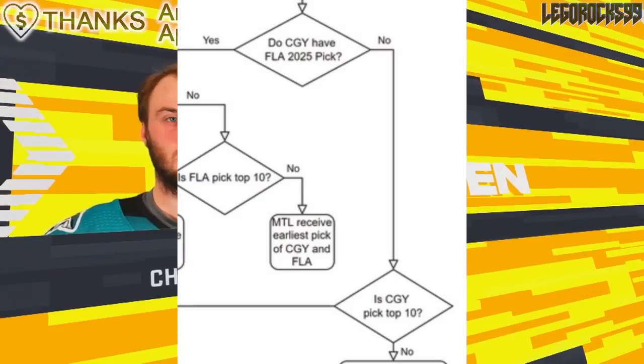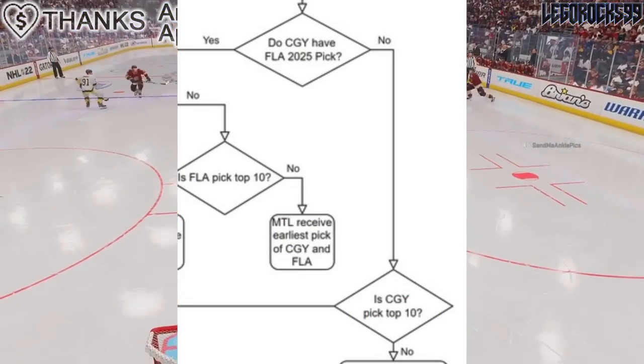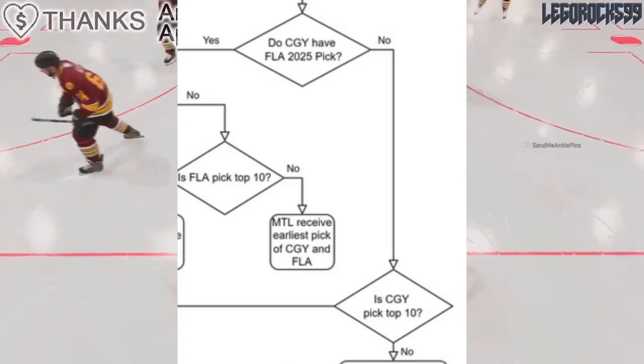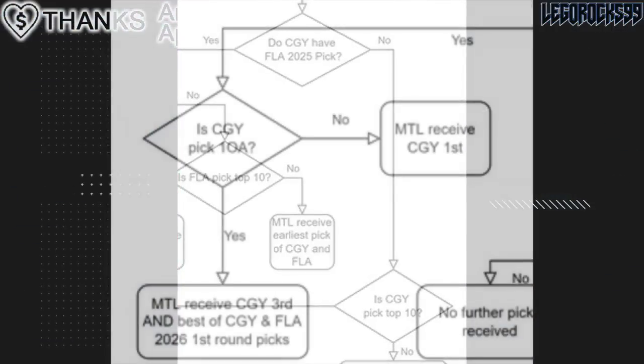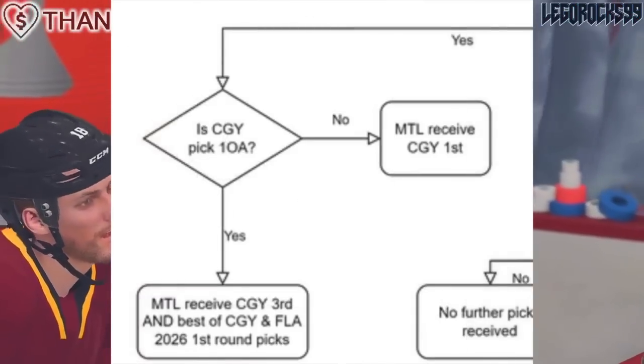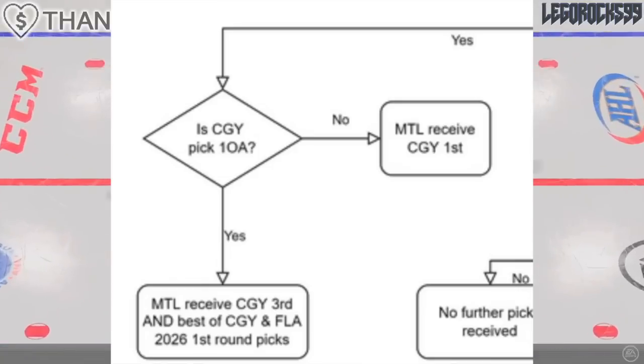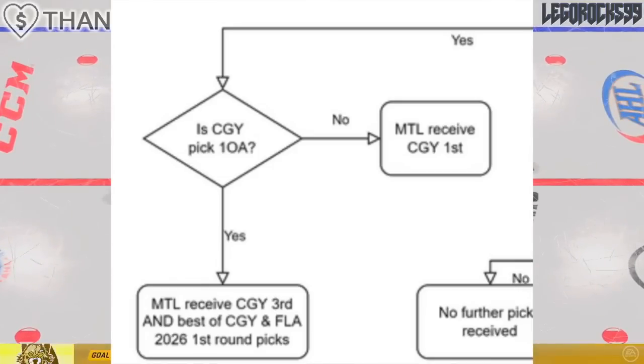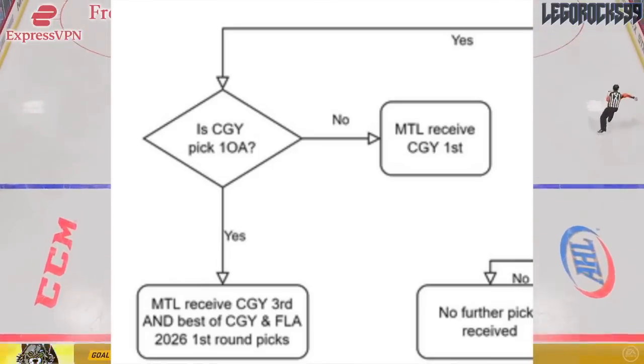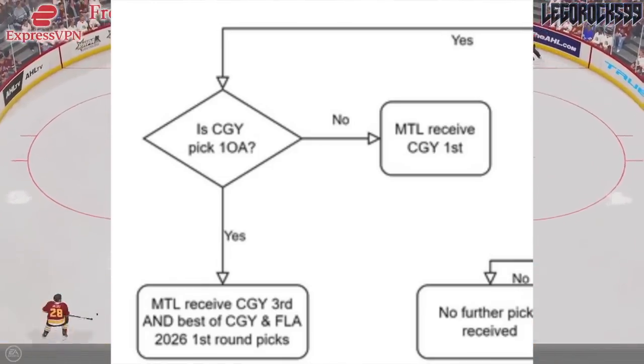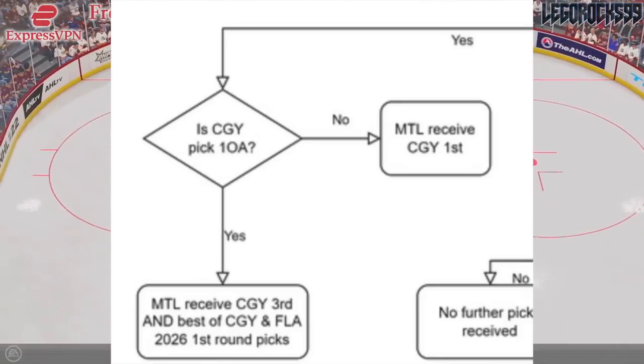If there is no Florida 2025 pick in Calgary's possession, yet Calgary's own 2025 pick is in the top 10, and Calgary's pick is not the first overall pick, then Montreal will receive that first-round pick. So if it's 2nd to 10th overall, Montreal will receive the Calgary first as long as Florida's first is not in Calgary's possession.